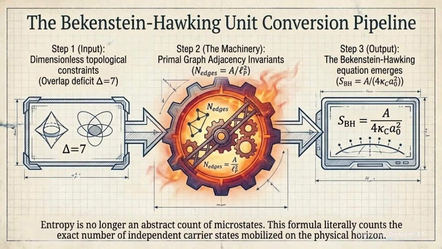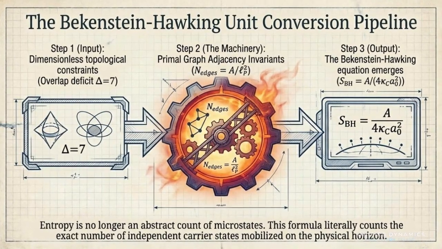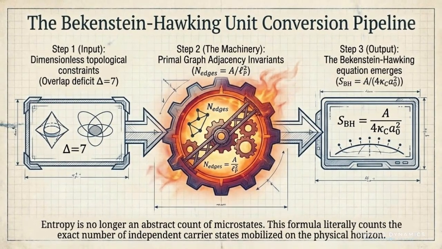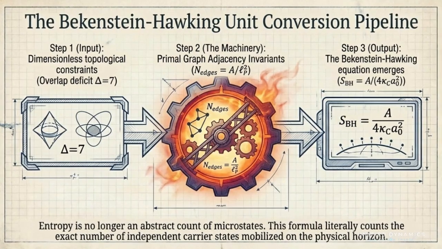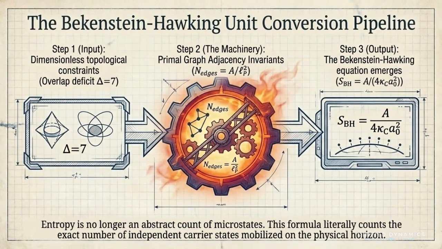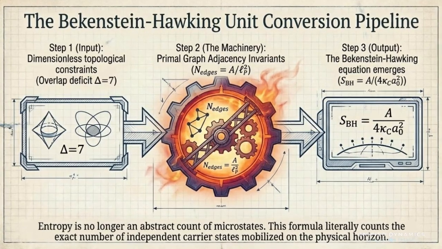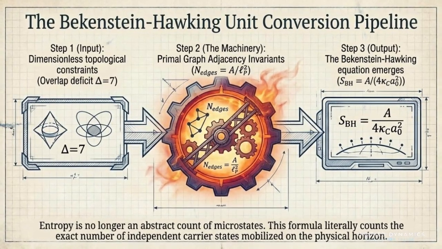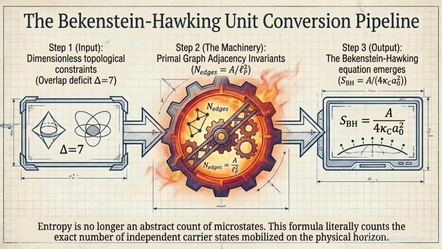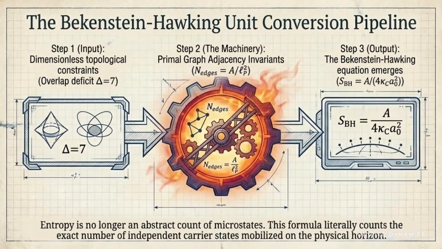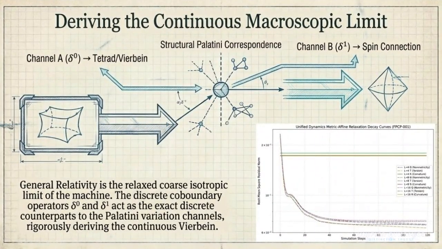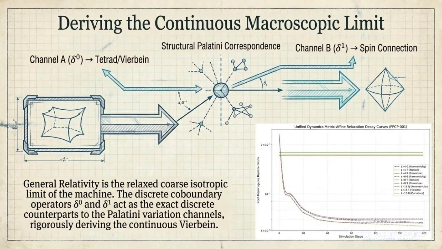In the center, the machinery converts that structure into an adjacency count on the horizon. The key move is counting independent edge or carrier states relative to a Planck scale area unit. On the right, that count is translated into the familiar Bekenstein-Hawking form, where entropy scales with horizon area. The careful point is this: we are not claiming the full black hole entropy derivation is finished here. This is a B2 bridge showing how a discrete carrier count could map into the area law structure reviewers already recognize.